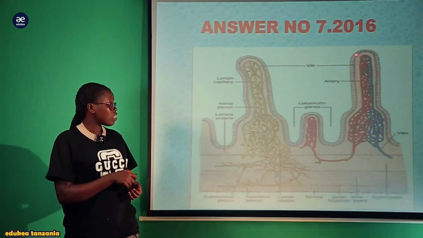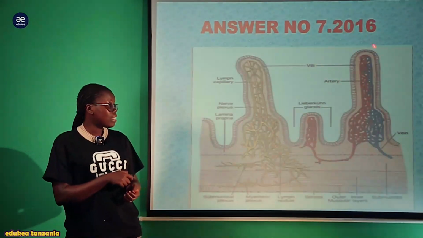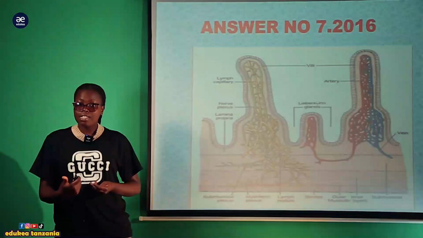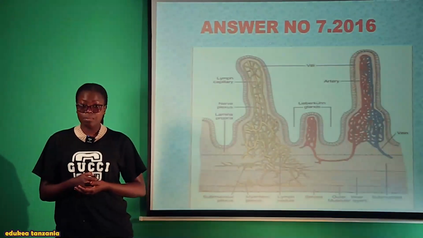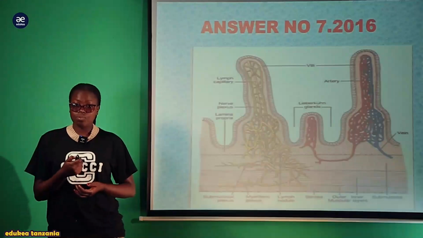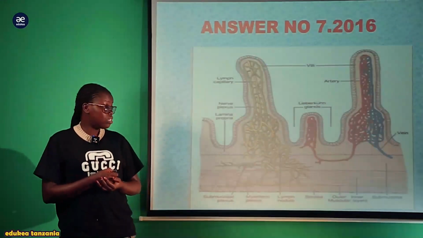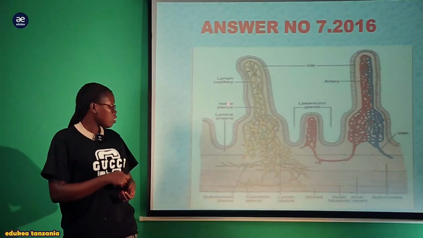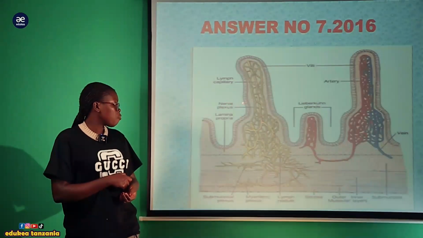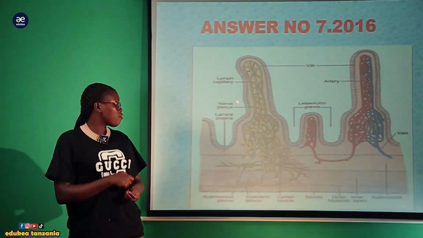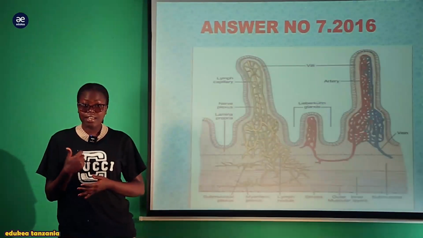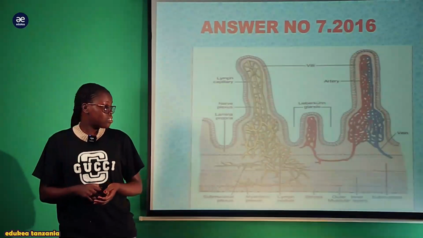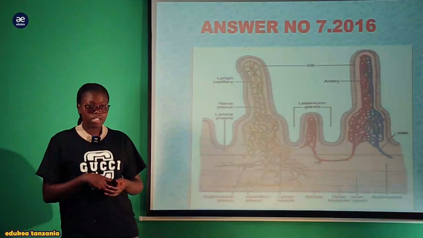In the villi there are blood capillaries, there are arteries and veins, where the artery supplies oxygen and the vein removes the unwanted metabolic gas which has been produced during respiration outside of the body. And there is also a nerve plexus, and lymph capillaries, and lacteal, which helps in the digestion of lipids. So this is the structure of the ileum.